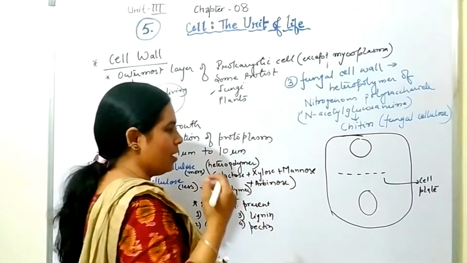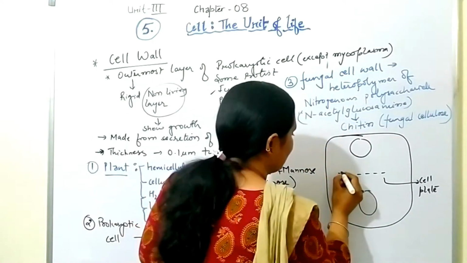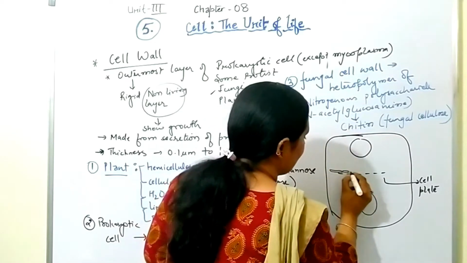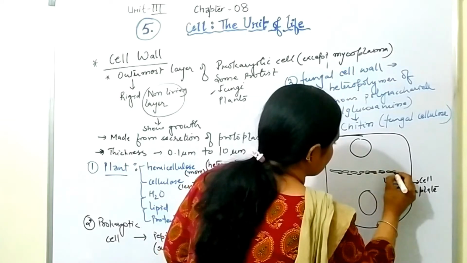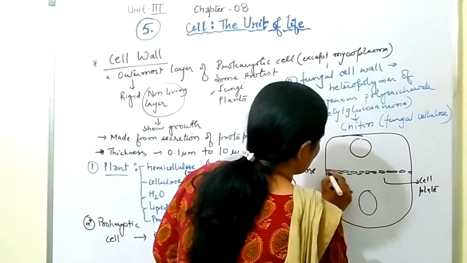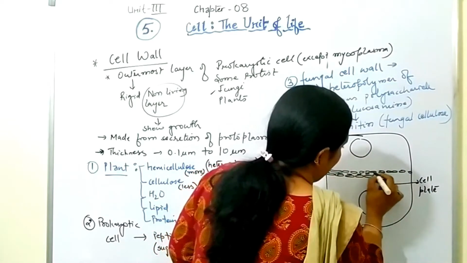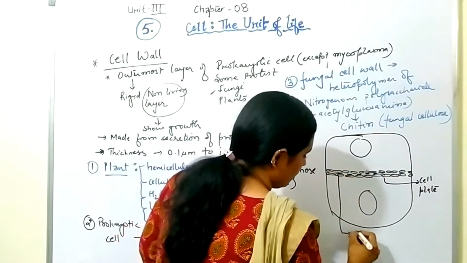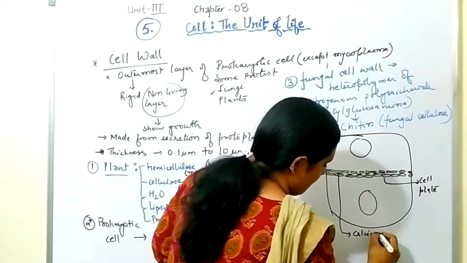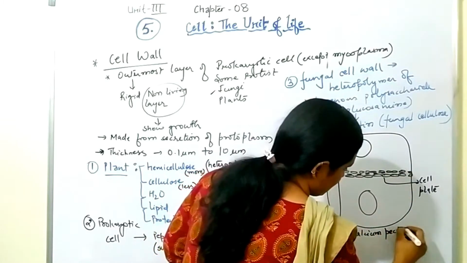Around this cell plate, a chemical will be deposited like this, which will reach up to the end, and this chemical is calcium pectate.